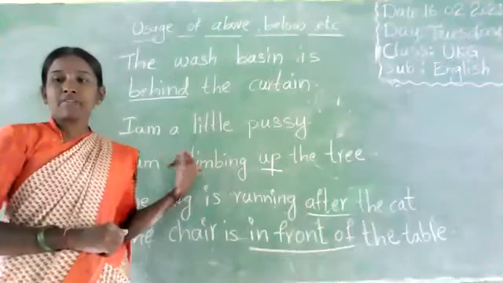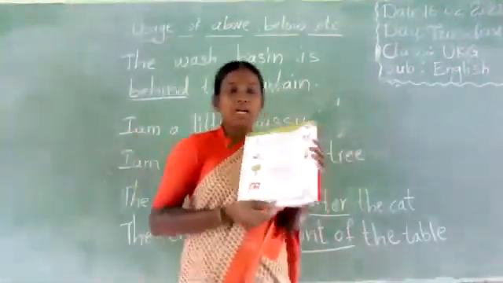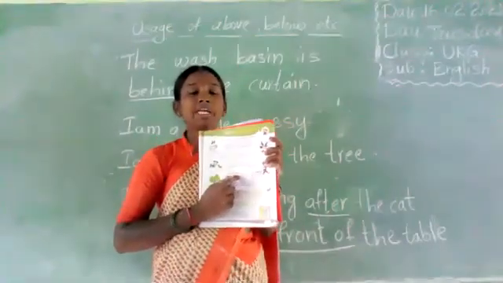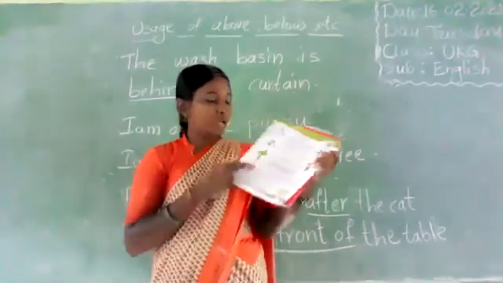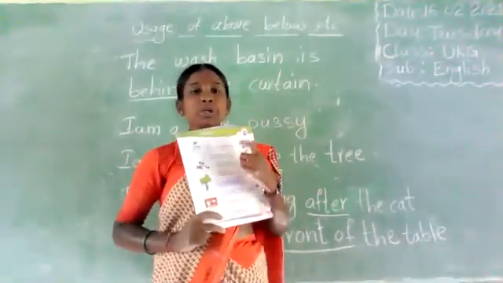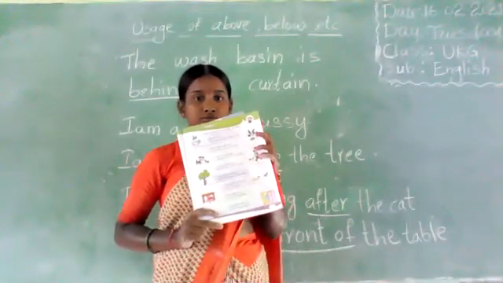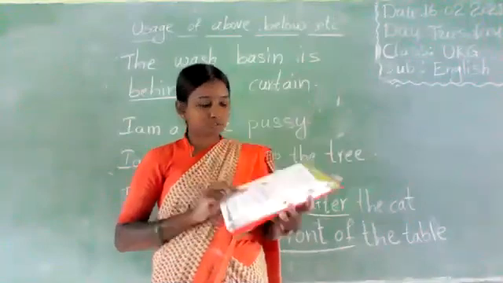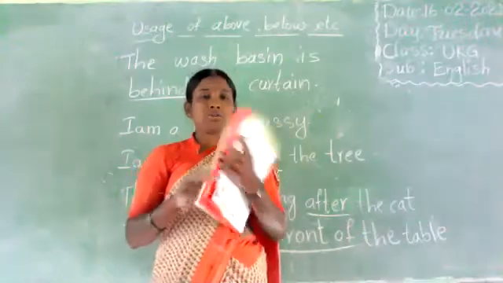This is our lesson, usage of above and below. Total completed. Today's homework: read this lesson, only read. Today, page number 17. Read the total lesson. Okay? Thank you.